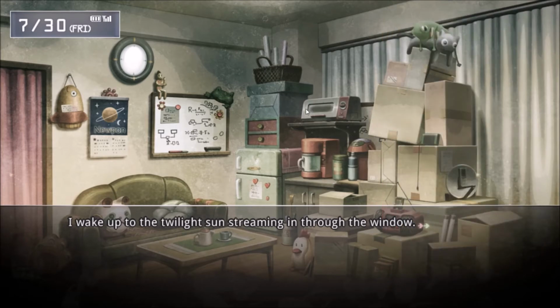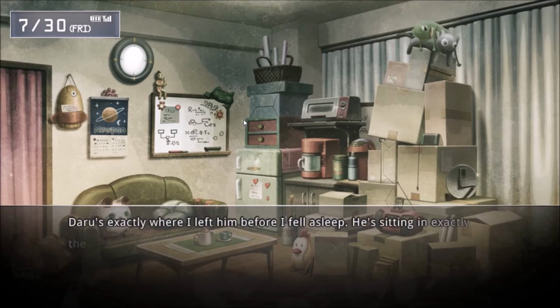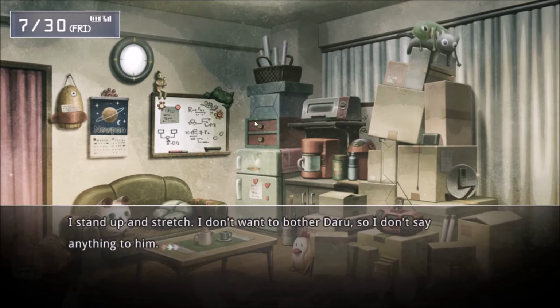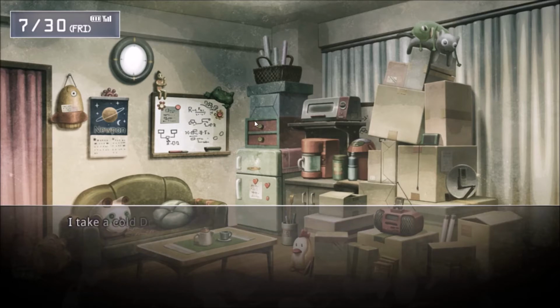Wake up to the twilight sun streaming in through the window. A refreshing breeze blows in, slowly brushing my cheek. That was exactly where I left him before I fell asleep, sitting in exactly the same position. Not much has changed besides his typing speed. Oh, and now he's muttering to himself. Guess he hasn't had any success at hacking yet. Look around the room, but can't find Mayuri. Maybe she's not coming today? Guess food-related grudges really do run deep. Stand up and stretch. Don't want to bother Daru, so I don't say anything to him.